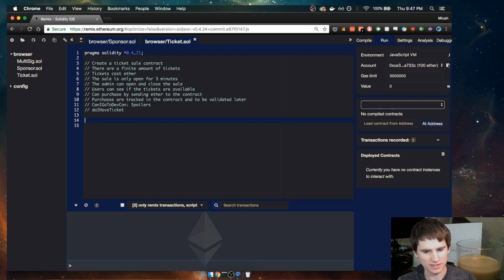Users can see if tickets are available. They can purchase the tickets by sending Ether to a contract, and the purchases are tracked in the contract to be validated later. We're going to have a function called Can I Go to devcon? It's going to be a pure function. Spoilers. And then there's going to be another function called Do I Have a Ticket?